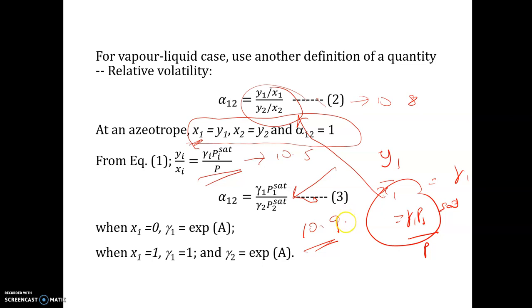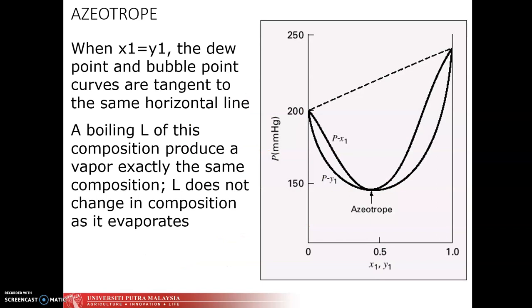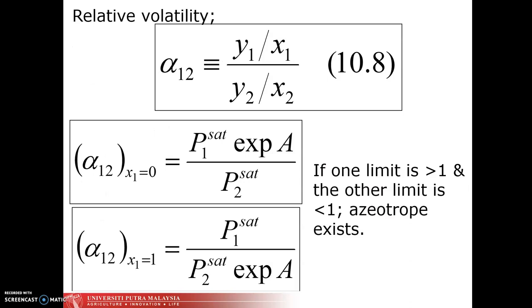So, kita tengok when x1 is equal to 0, gamma is equal to this value. When x1 is equal to 1, gamma 1 is equal to 1, gamma 2 is equal to this value. So, kita cari the value lah. So these are the limit. Ni tadi question tadi lah.